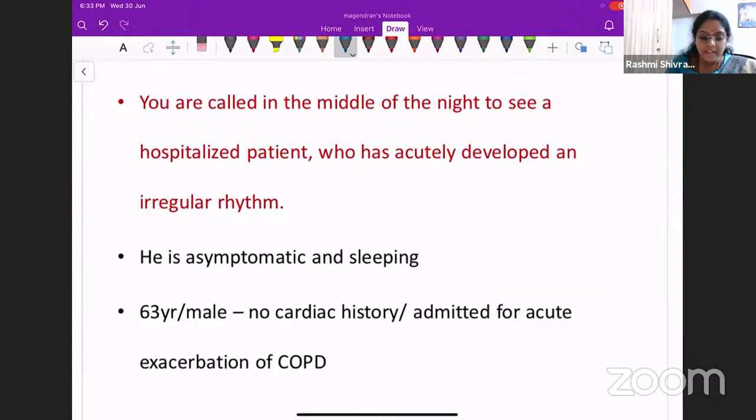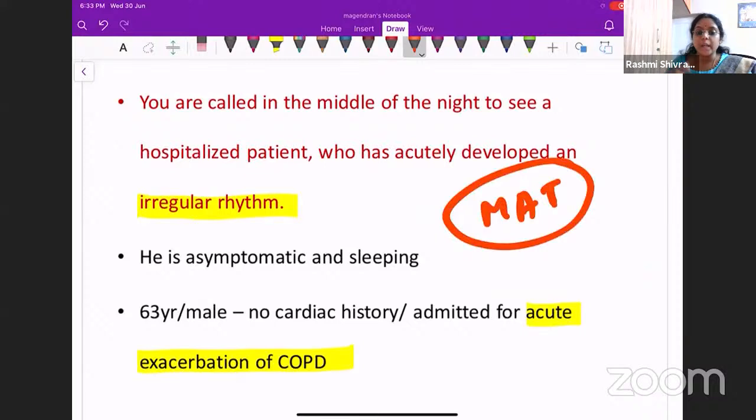So when you say that the patient has a history of acute exacerbation of COPD and is developing an irregular rhythm, it will most likely be what we call multifocal atrial tachycardia. This is a very important thing that you should remember because it's very commonly asked in NEET PG exams, and you can find the diagnosis in just a few seconds.